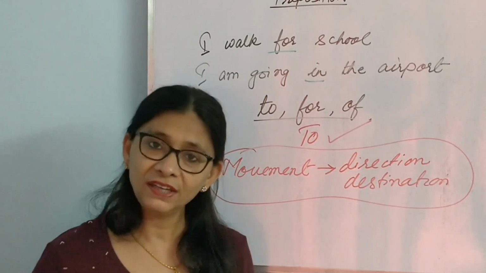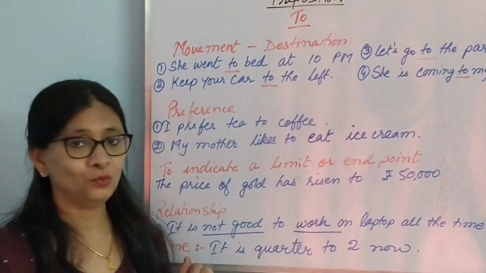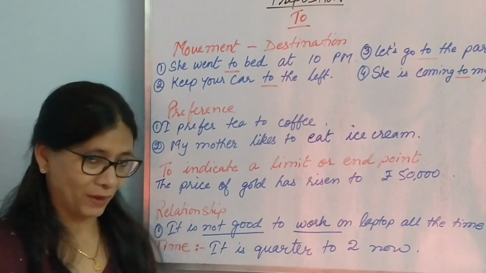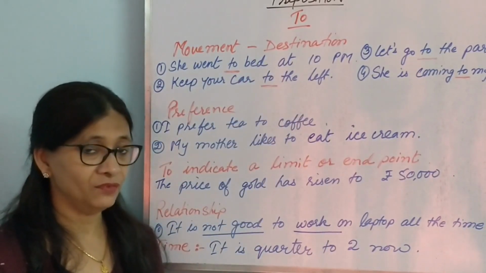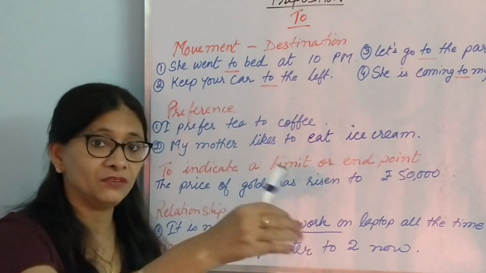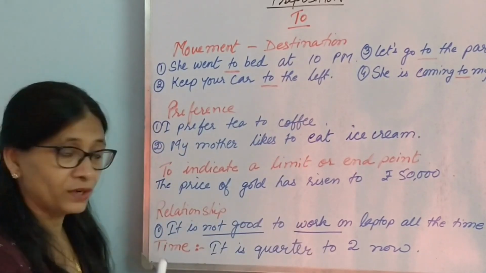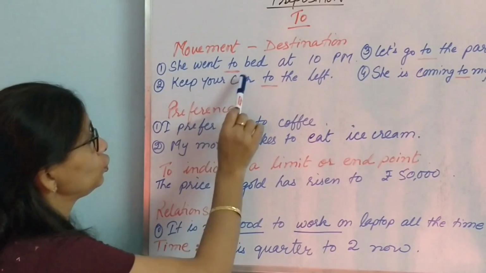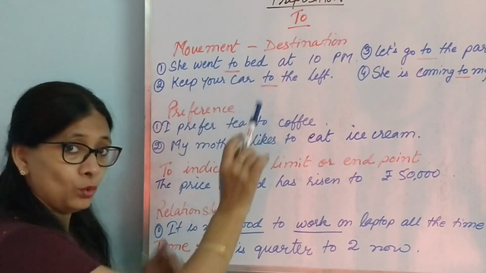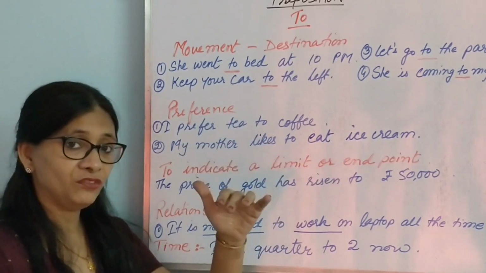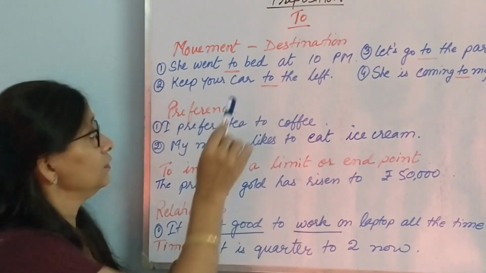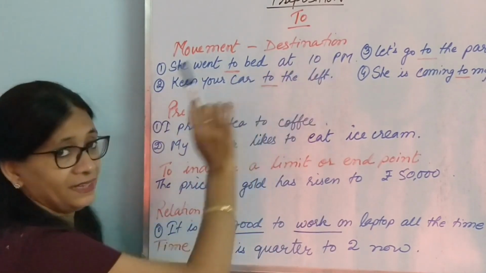So come, let's proceed. These are some of the uses of to. Let's go through them one by one. Movement, destination. As I already said, when there is movement and there is a destination, then we use to. Let us see some more examples. She went to bed. Movement, direction and destination. Where did she go? She went to bed at 10 p.m. So destination is bed.